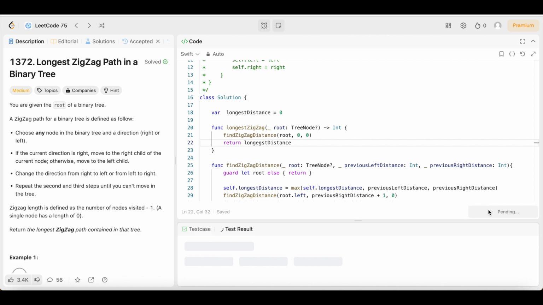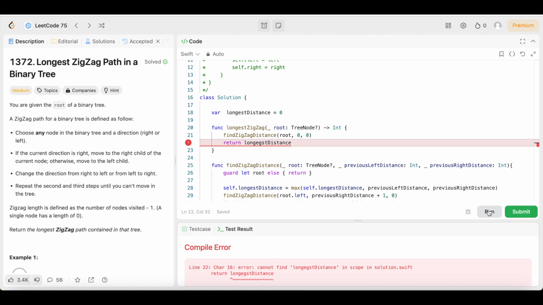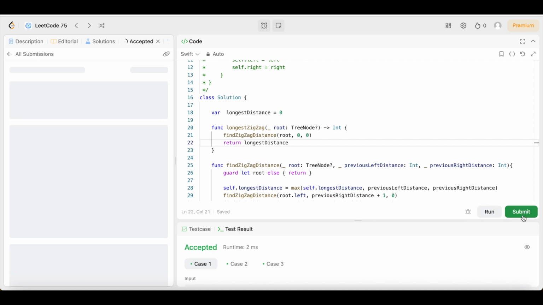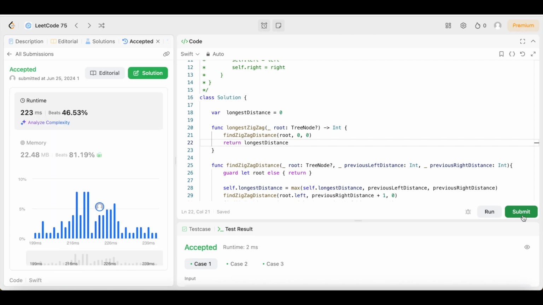Let's run it and see how it runs. Hopefully it all goes well. I think it will. Ooh, got a typo. Typo, guys. It's all right. No big deal. Not a hard fix. Nothing we can't solve. Ooh, and it's accepted. Boom. So let's submit it and see what that time is looking like. Okay, 223 milliseconds beats 46.53% of users with Swift, guys. Not too shabby at all, guys.